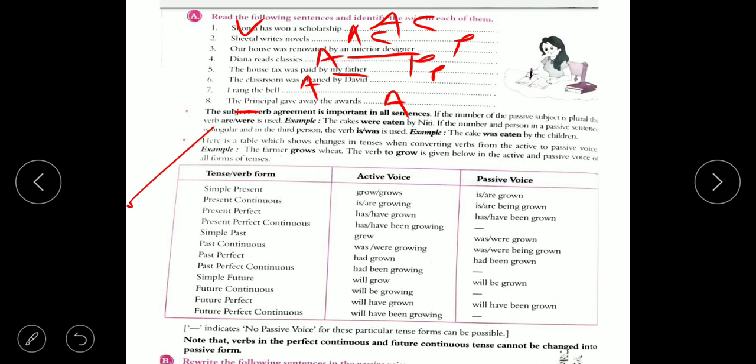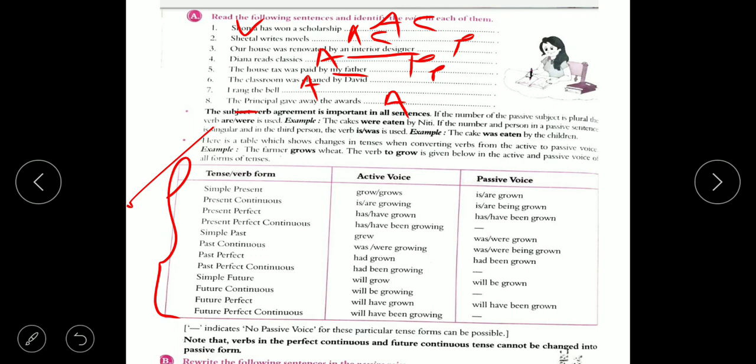Now students, if you want to change passive from active voice or active from passive voice, this table is very useful to you. Read this table 2 times. Examples are given, hints are also given, like in simple present tense, grow, grows given. When you change it into passive voice, it is simple present. In simple present tense, the helping verbs we use are is and are.